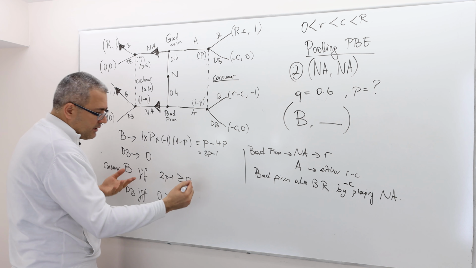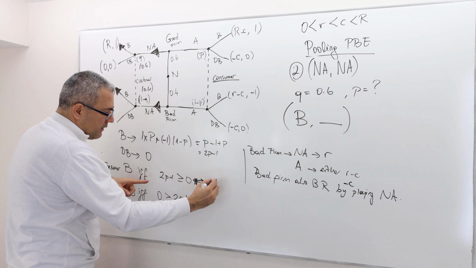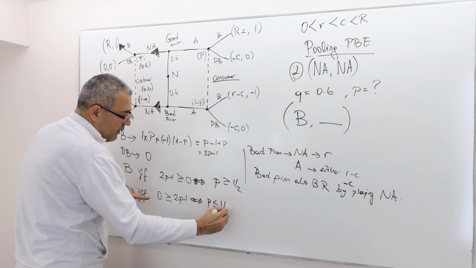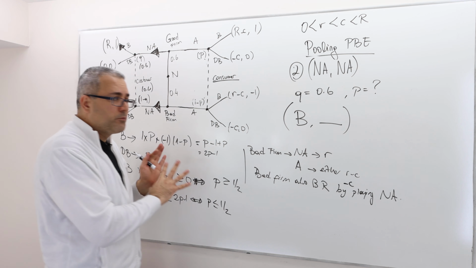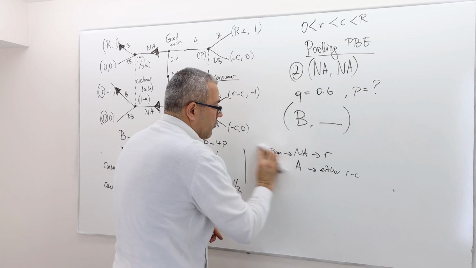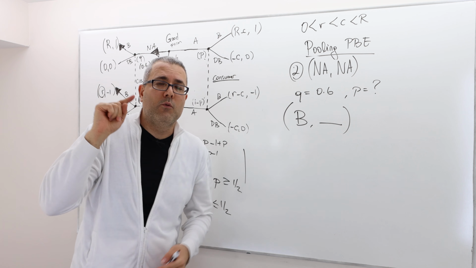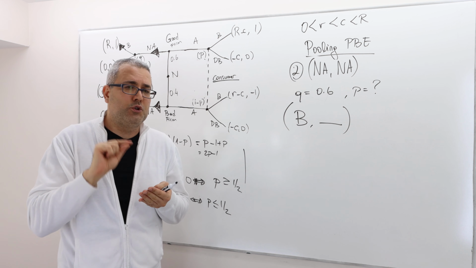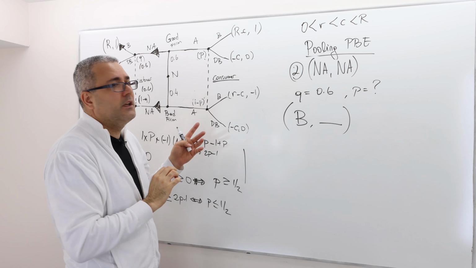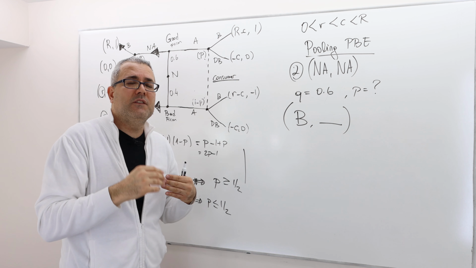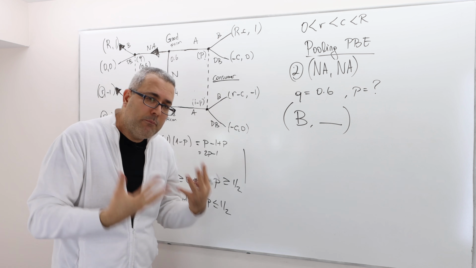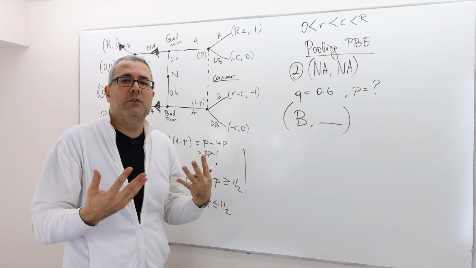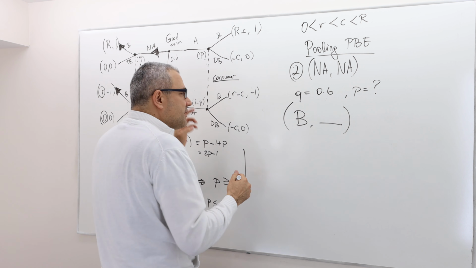So let's just solve this in terms of the value of P. That means P is greater than or equal to 1/2, and that means P is less than or equal to 1/2. So that's it. I can just bring everything together and write down my strategies. Don't forget, we cannot calculate the value of P because requirement 3 and requirement 4 put no restriction on P, because it's off the equilibrium path, I believe. And so P is going to be a free parameter, and that means we will have many pooling perfect Bayesian equilibria. Let me just summarize them.